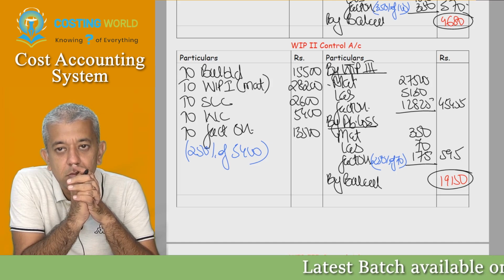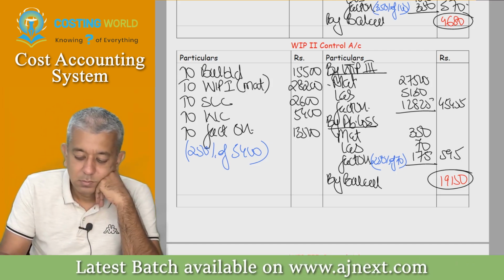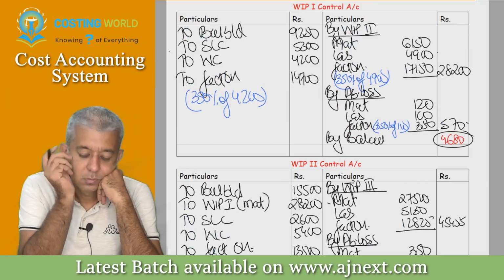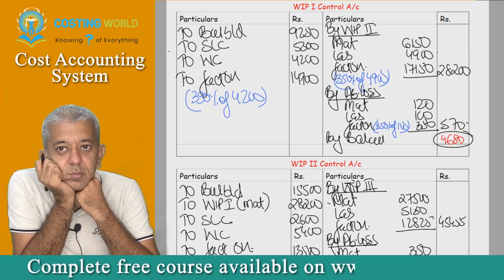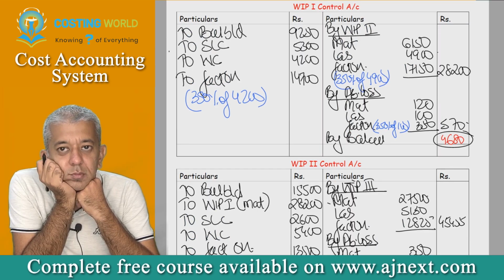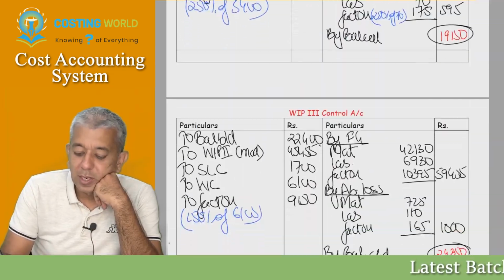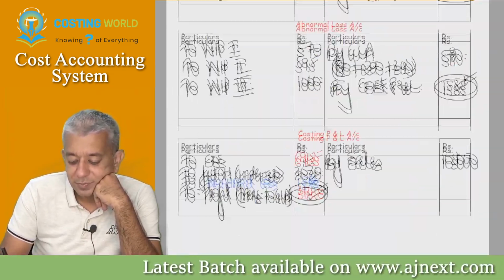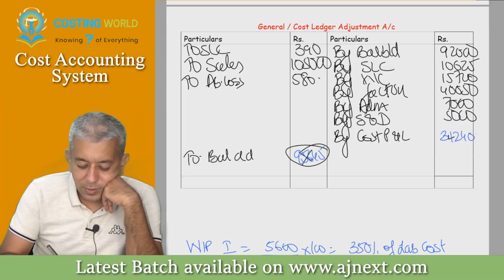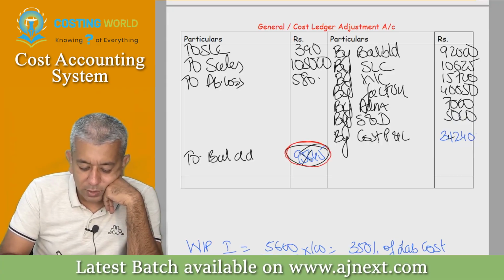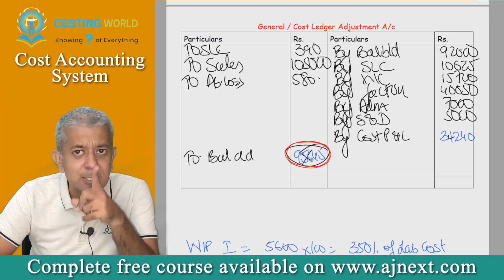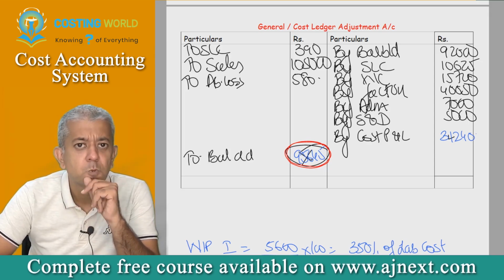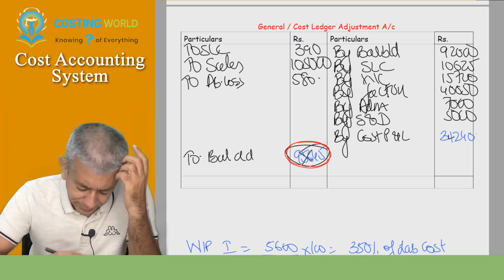Sir, one account, WIP1. Okay, sir. Thank you. All done? Everyone? Yes, sir. I think all your debits will be totaling up for this particular figure. This is the only credit balance which is there. You have tested it on the calculator that it is correct or not? Yes, sir. Okay. Now listen.